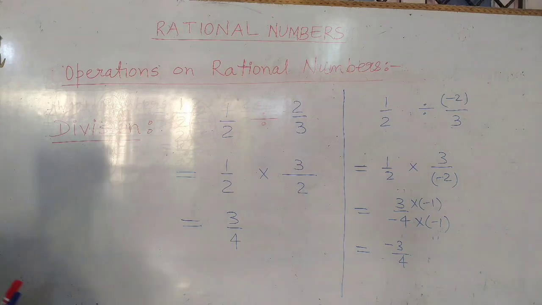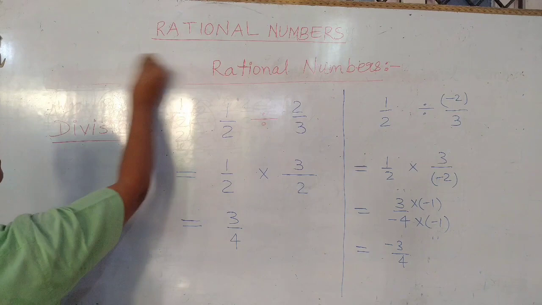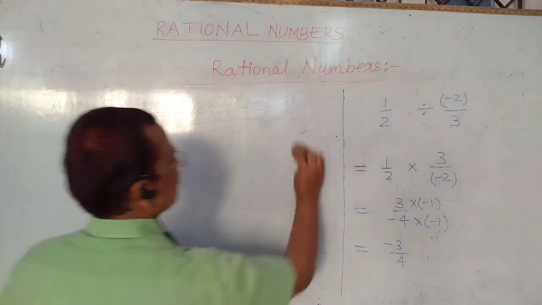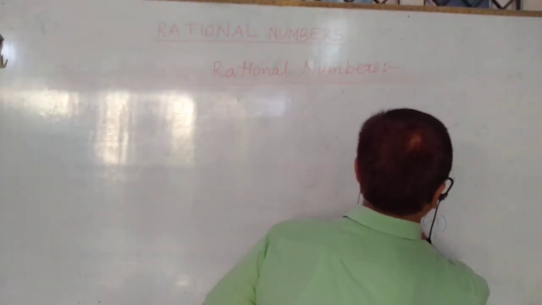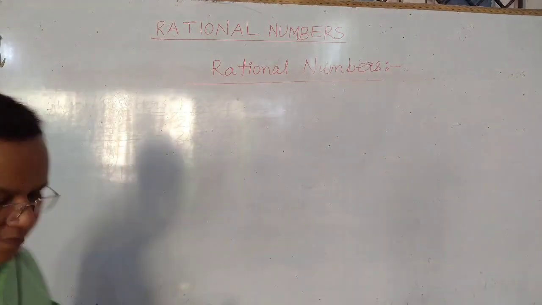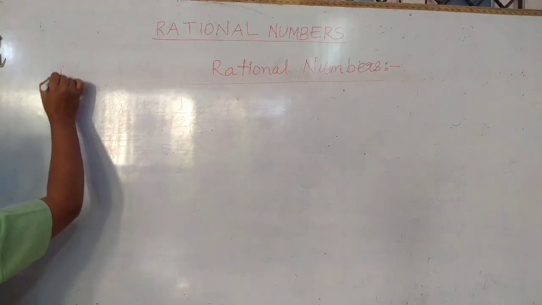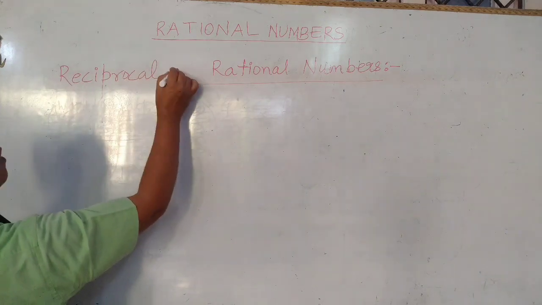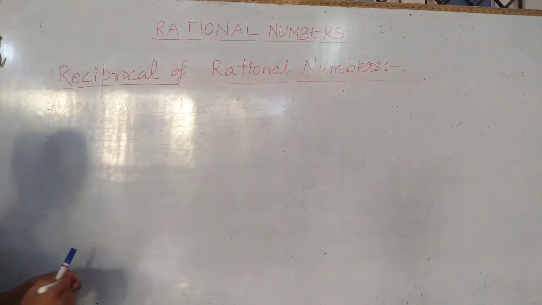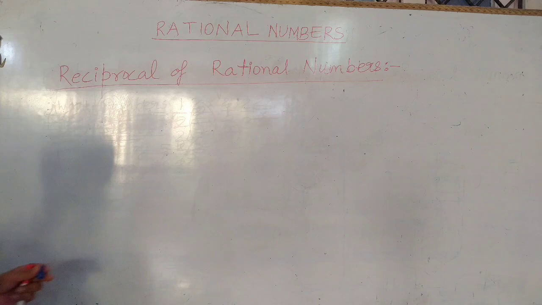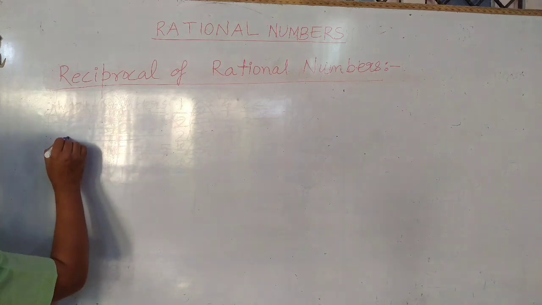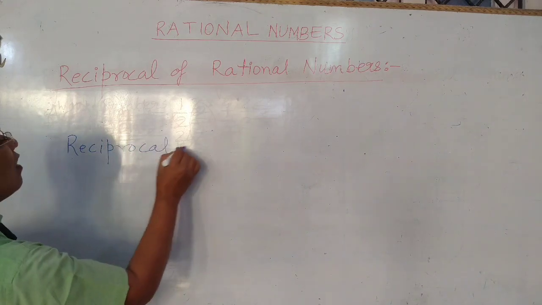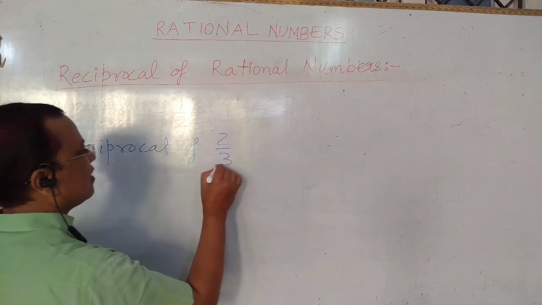Now come to the reciprocal of rational numbers. Suppose we have to find the reciprocal of 2 upon 3.